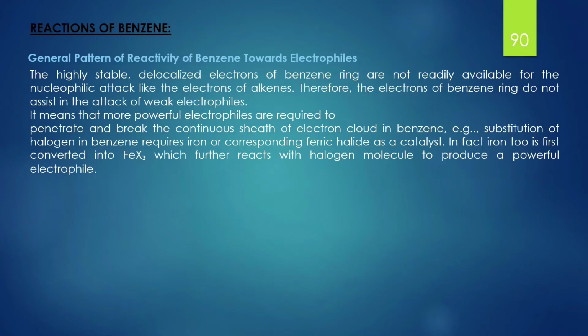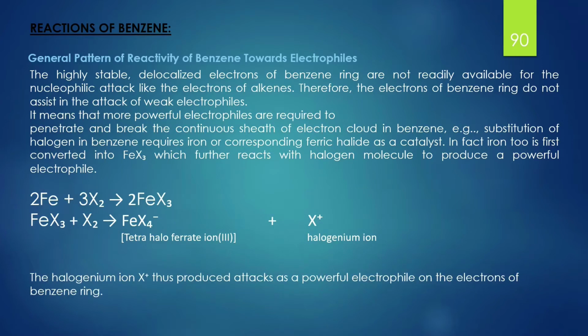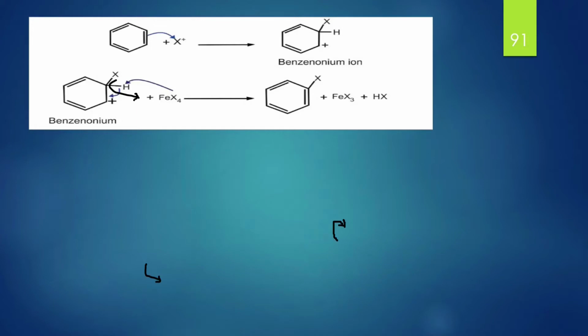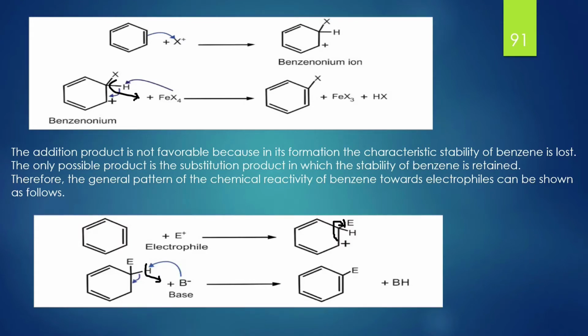In fact, iron is first converted into ferric trihalide, which further reacts with a halogen molecule to produce a powerful electrophile as shown in the equations below. The halogenium ion thus attacks as a powerful electrophile on the electrons of the benzene ring. First step, the halogenium ion attacks the benzene ring and it is substituted as benzenonium ion. In the next step, the benzenonium ion gets attacked by ferric tetrahalide and hydrogen out of it is being replaced. As a result, we get halobenzene.